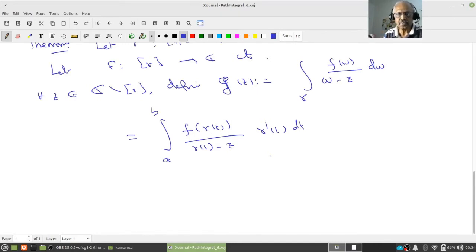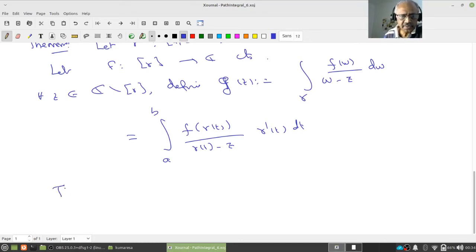The integral will be the sum over i equal to 1 to n of the integral from t(i-1) to t(i). Those things I don't want to repeat, so please understand. Without loss of generality, we will assume gamma is C1 on its domain and work with that.